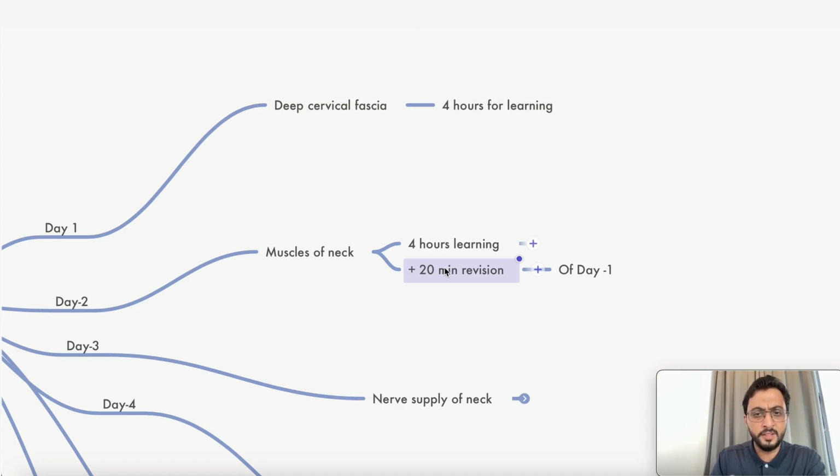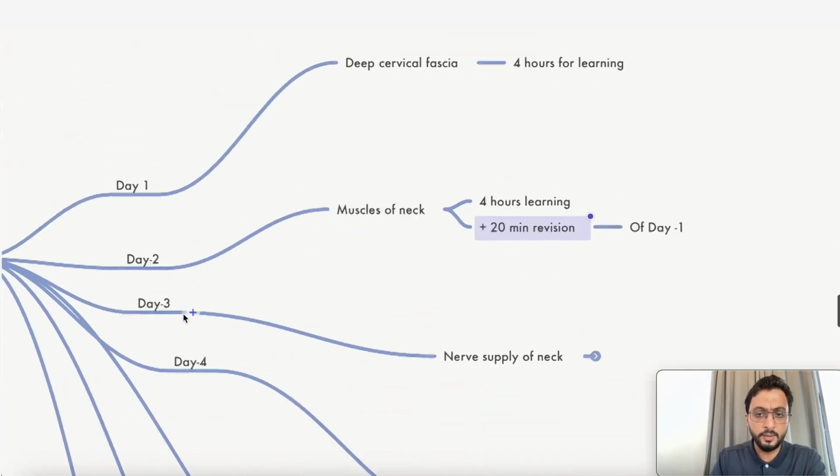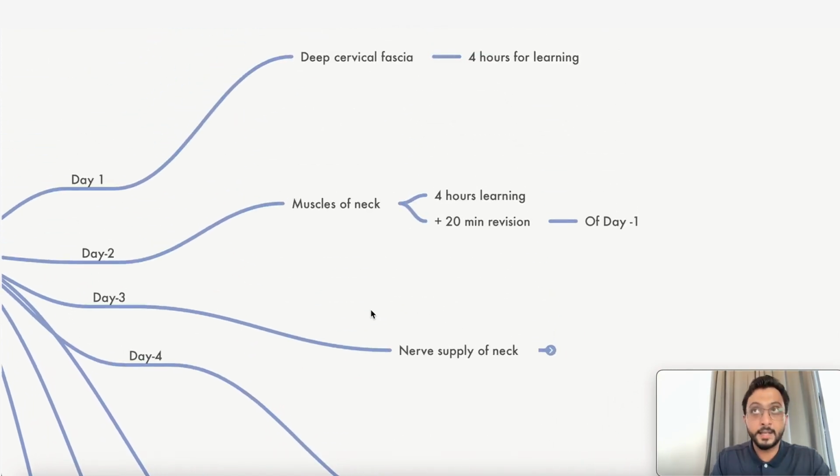Now, how many revisions are remaining? This is your first revision. How many more revisions are remaining? 9 more. So don't you think that you learn more? Yeah, that's the key. So that is where you're saving time. Okay, that's very, very important. That's where you are saving your time.